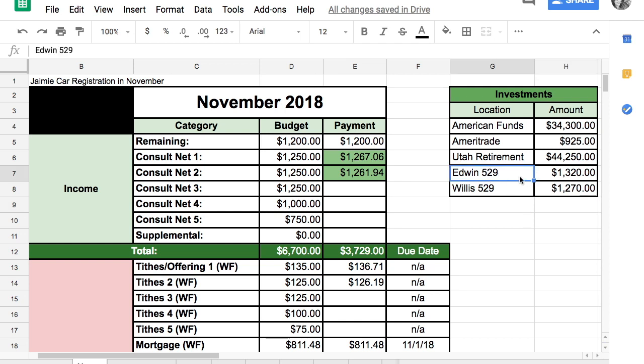And also my children's 529 accounts, these are just savings that we have set up for them for when they are college age. And so I don't feel like this is money that my husband and I will ever touch or see.